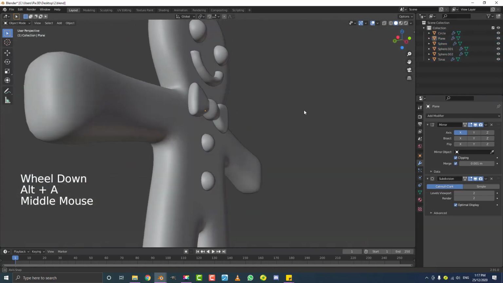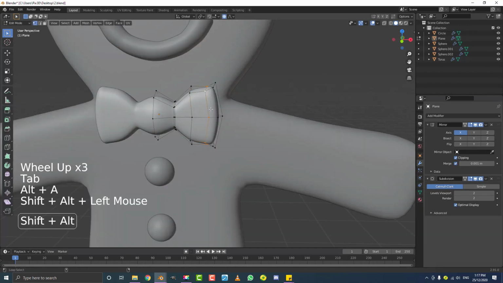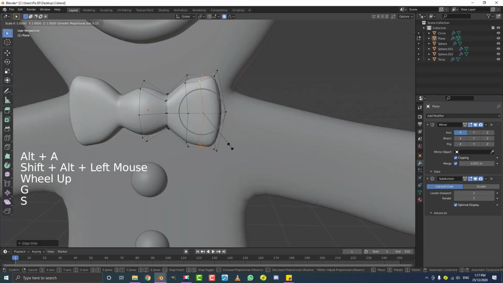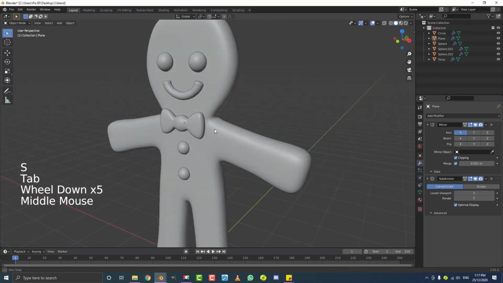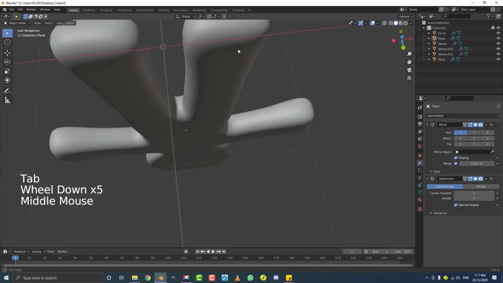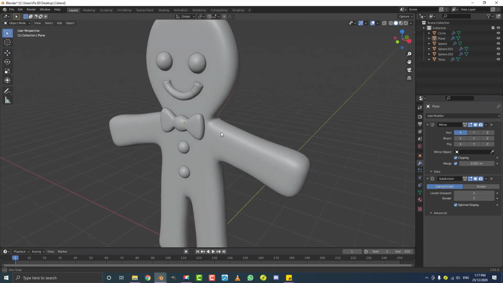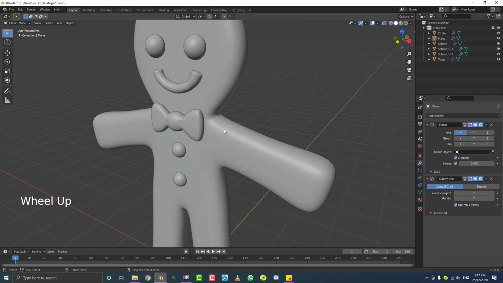Okay, so that's looking a lot better. Maybe grab this one, just slide it in a bit more. So you can fiddle as much as you want with this. It's really never 100% perfect. You can always work on it a bit more. But that is a really nice fondant kind of bow tie.